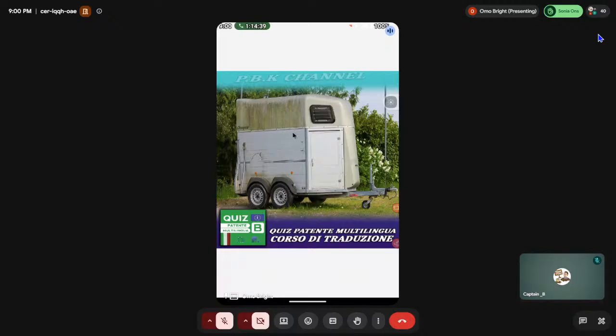Because the weight of this one here is more than 3.5, and then your car is either 3.5 or less than 3.5. So if you calculate these two together, you will see that the weight is very big, so your speed limit will automatically reduce.